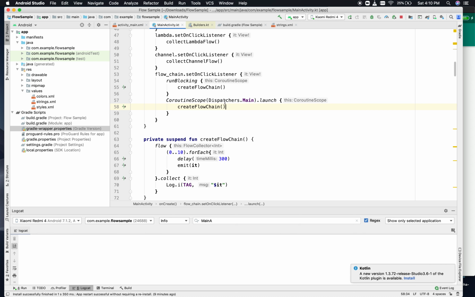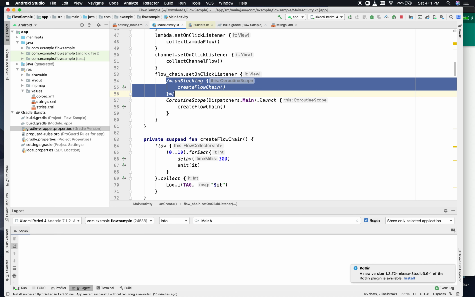Now again coming to this, there are two ways I can create a coroutine scope, and we can also use GlobalScope, but that is something I normally avoid. So, runBlocking and coroutine scope: there are two ways, but what is the difference between these two? To dive deep into the difference, I will run it both ways and see the difference. First let me run this in the coroutine scope.